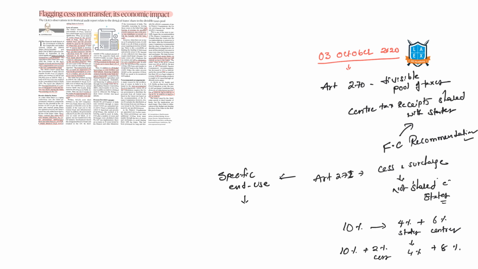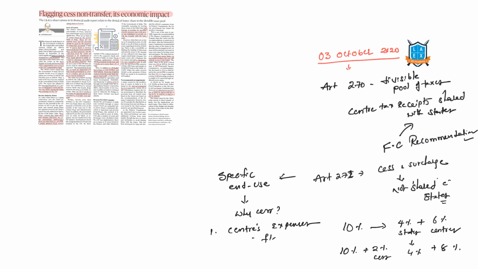Then why has cess come into existence? You know, the Finance Commission makes recommendations once in 5 years. If the center has to meet certain unforeseen objectives or projects, then it can impose the cess. It need not wait for another Finance Commission to come up and declare the things.